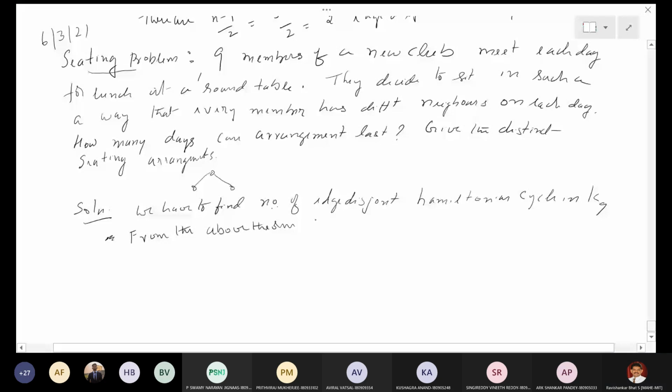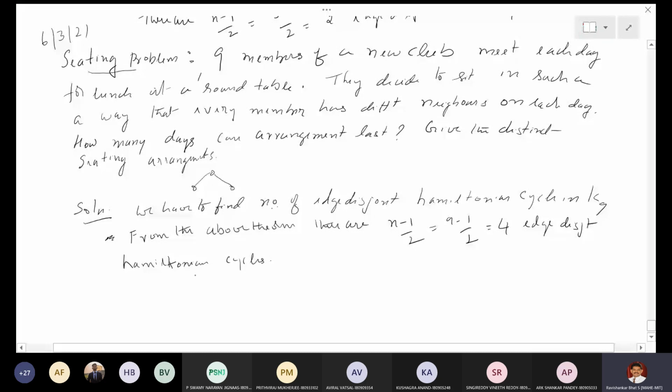Because n is an odd number in this case, n minus 1 by 2, that is 9 minus 1 by 2, that is 8 by 2, that is 4 edge disjoint Hamiltonian cycles. So the first part is answered.